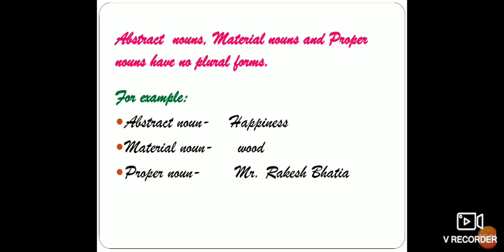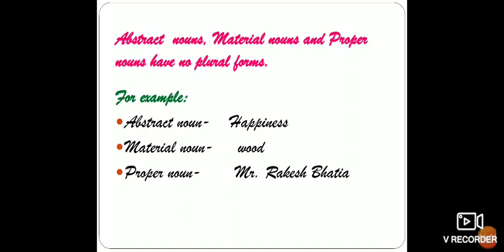Next we have abstract nouns, material nouns and proper nouns. They have no plural forms. Clear? Abstract nouns are the nouns where we express our ideas, feelings, etc., like love, anger, beauty. You cannot count your love, you cannot count anger, you cannot count beauty. So they do not have any plural form. You can take an example over here: happiness. Can you count happiness? No. So we cannot have any plural of happiness. Okay? So in abstract nouns we are not having any plural.